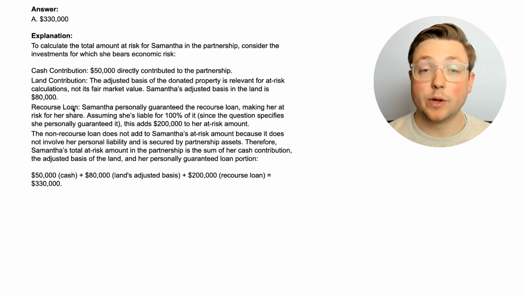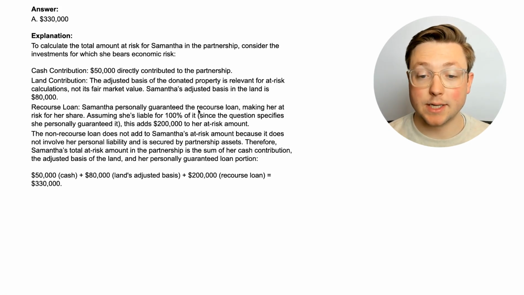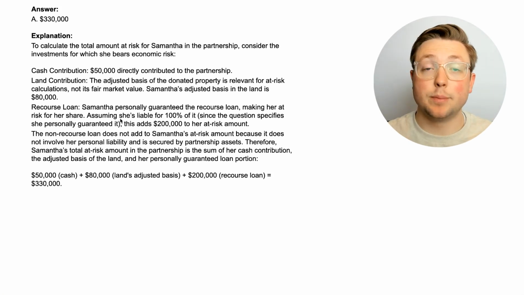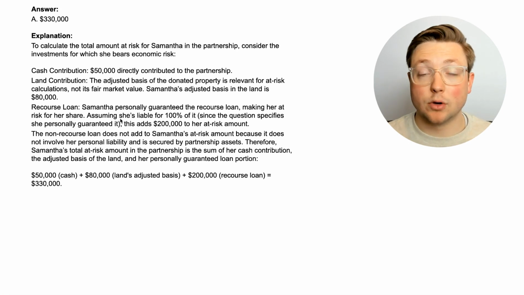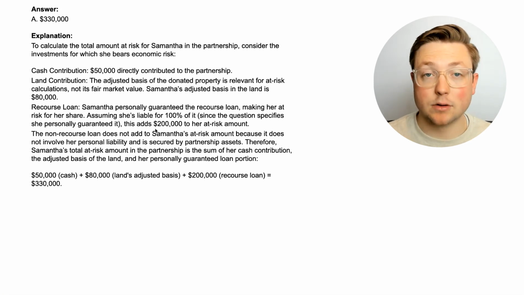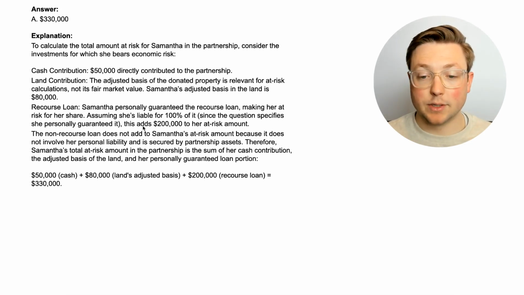And then she had a recourse loan where she did personally guarantee the loan, and that made her at risk for the whole thing. If it said she personally guaranteed her share, then we would maybe look at her 40% ownership in the partnership and apply that to the recourse loan. But it says she personally guaranteed the entire loan, so we're looking at that as 100% liable. So we add that whole amount to her at-risk amount.